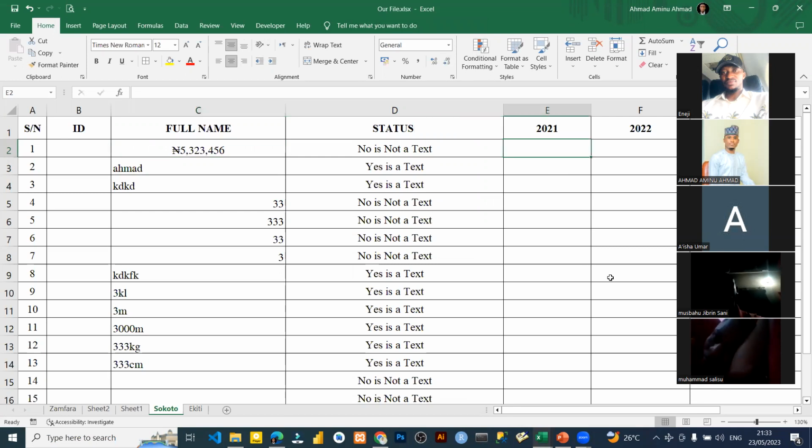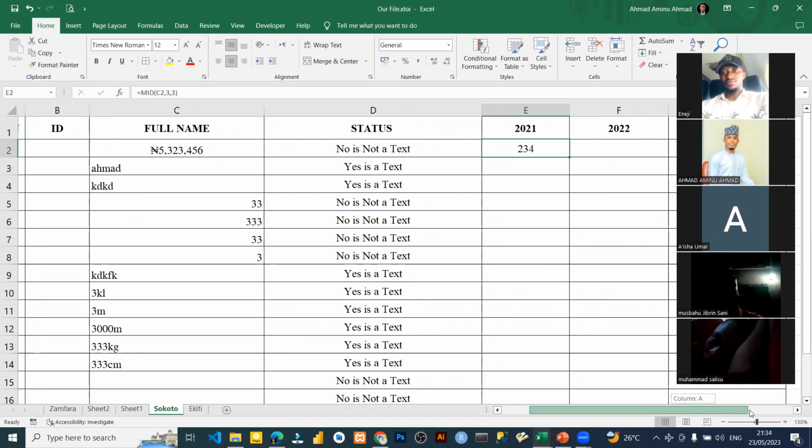Now we want to extract from number 2, and we need to extract 3 characters out of this money. What you are going to do is type MID, open bracket, then click on the value. We want to start from number 2 and we want 3 characters out of it. Let me press enter.